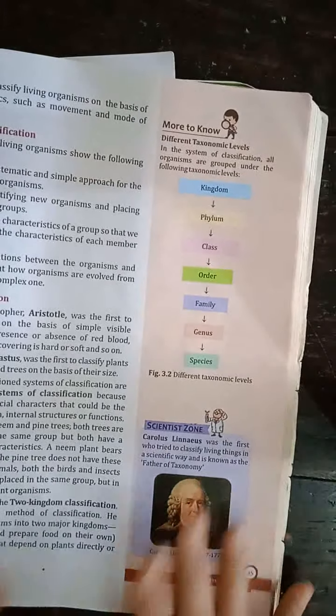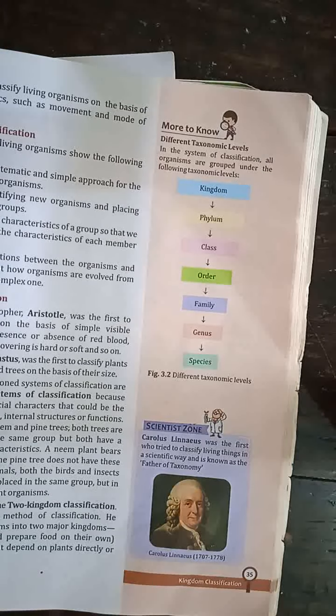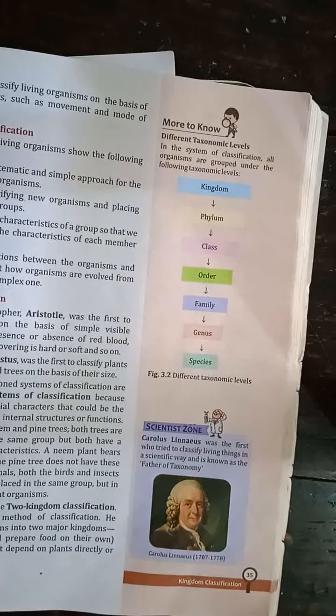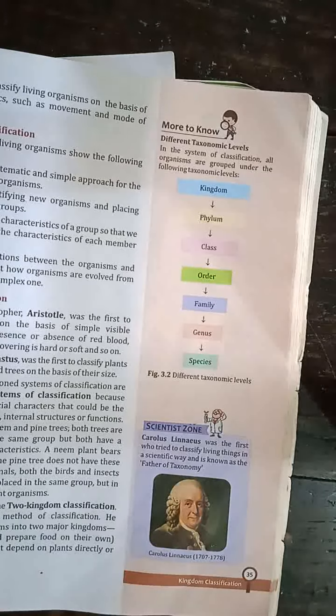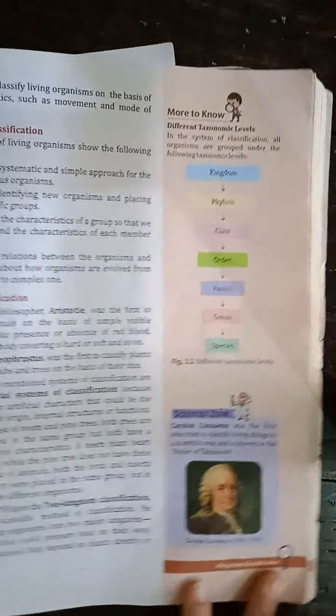Now, who was known as the father of taxonomy? Because he gave a two kingdom classification, and it was the most scientific method of classifying organisms, the father of taxonomy is Carolus Linnaeus. You have to memorize the name Carolus Linnaeus.